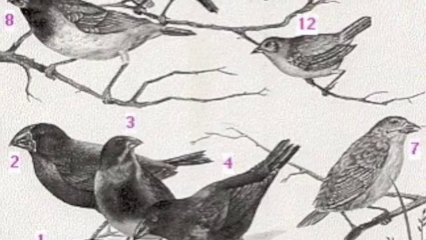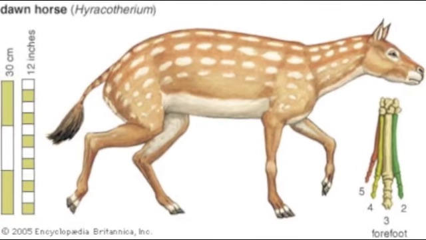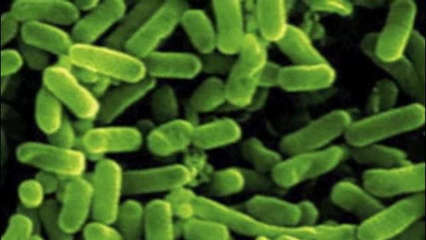In conclusion, natural selection of Darwin's finches, transitional horse fossils, common DNA, and resistant viruses all support the theory of evolution!